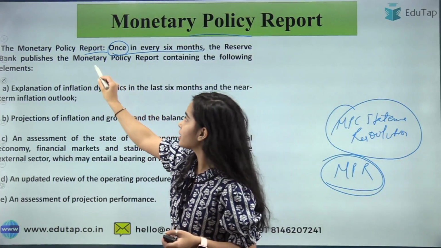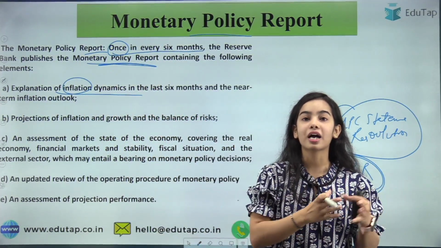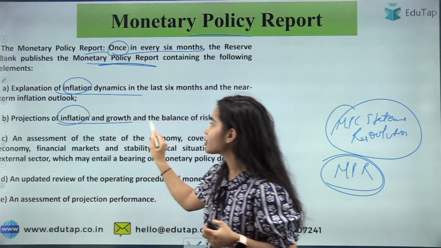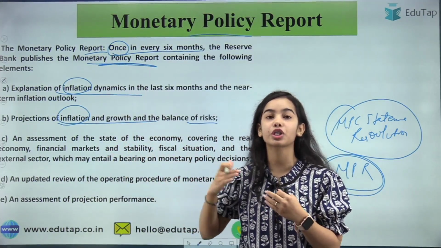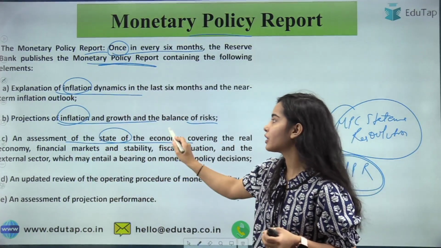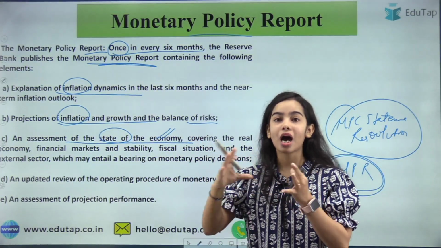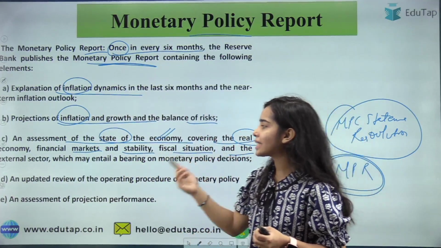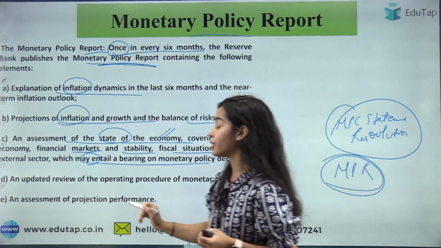And the Monetary Policy report includes the explanation of inflation dynamics, why inflation is happening in the past 6 months, what was the inflation and what was the target that was there. The projection of inflation and growth and the balance of risk, that going forward, what will be the inflation, what is the growth, how the risk will be managed. Assessment of the state of the economy. State of the economy means the assessment of the economy has been done, the imports, the exports, the balance of payments, how it is being managed. Covering the real economy, the financial market stability, financial situation, the external sector which may have a bearing on monetary policy decisions. So all of this is described in the monetary policy report.